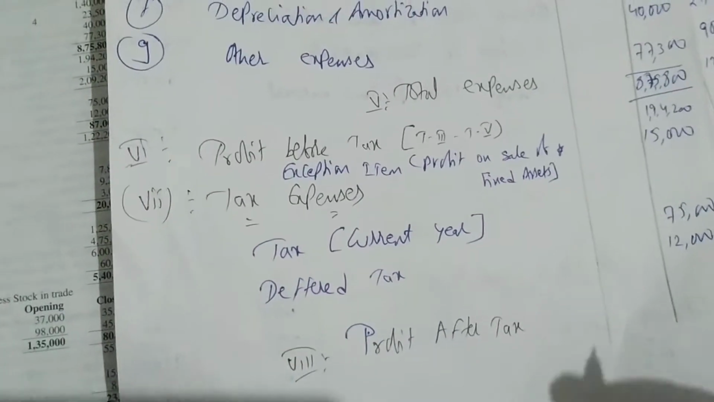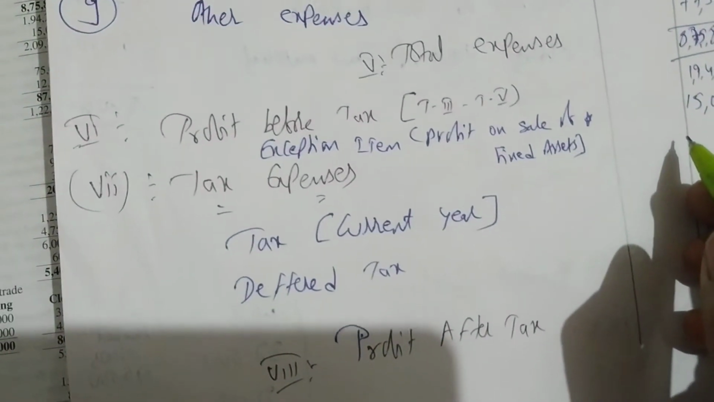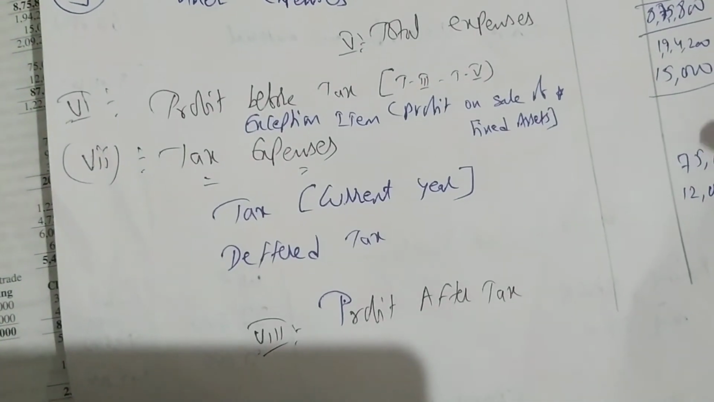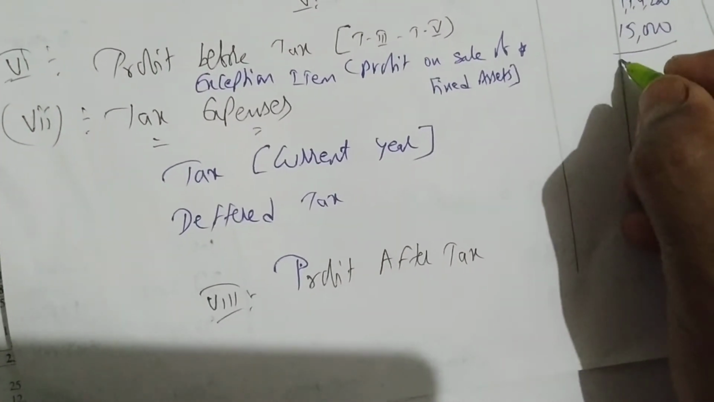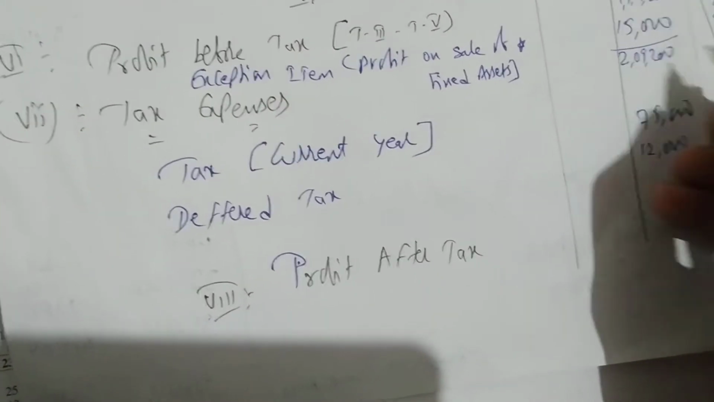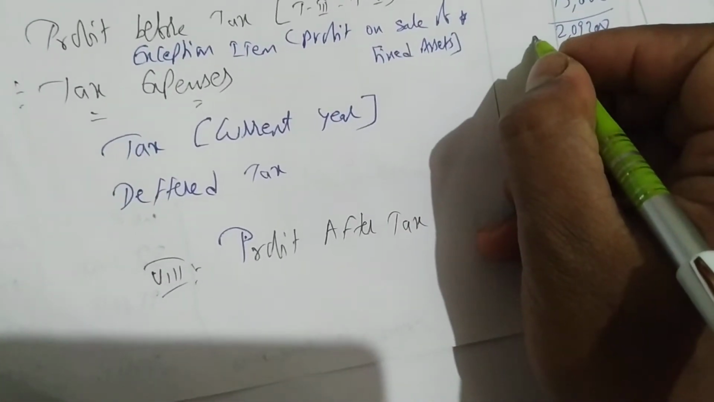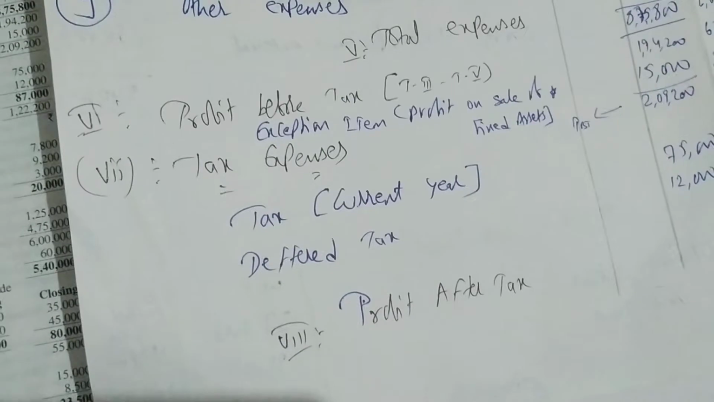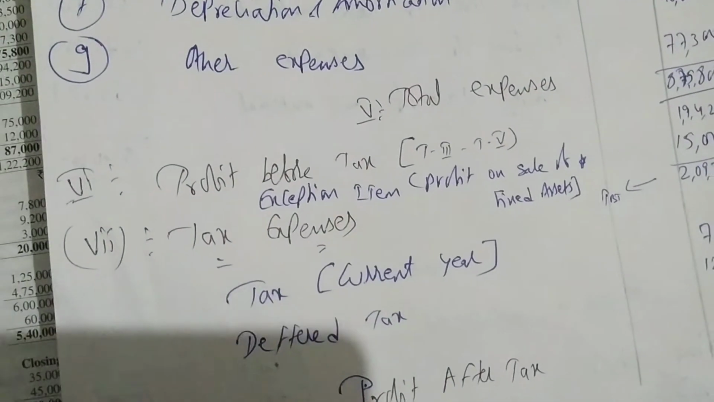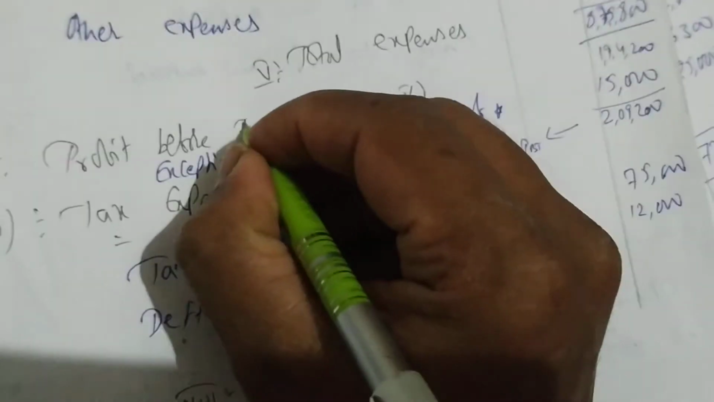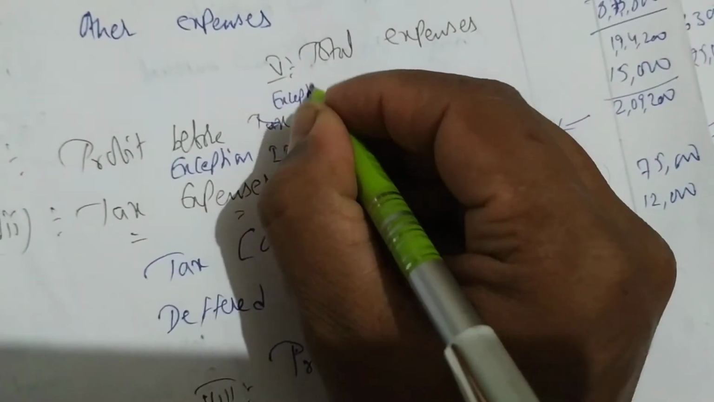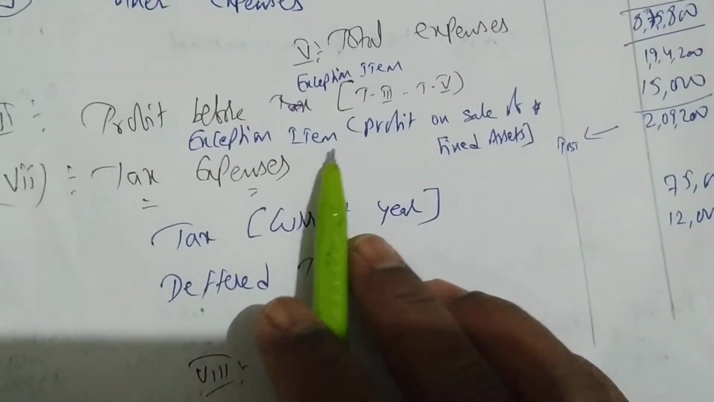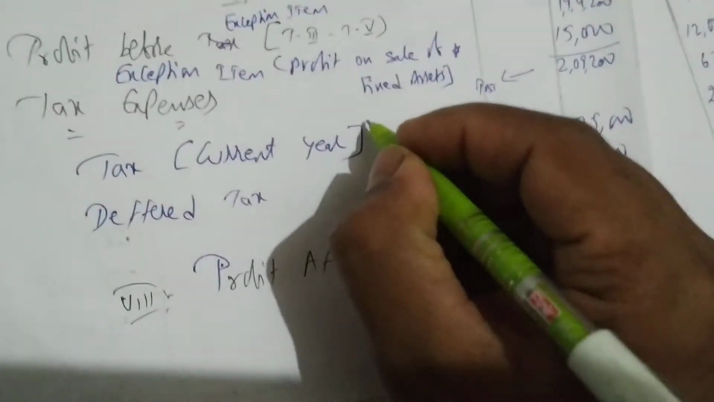1,94,200. Then you add these both, 1,94,200 plus 15,000, 2,09,200 you are getting. That is your profit before tax, PBT. Can I write profit before tax? Don't write this right; exceptional item. Profit before exceptional item you write here. An exceptional item we have added, then we get profit before tax.